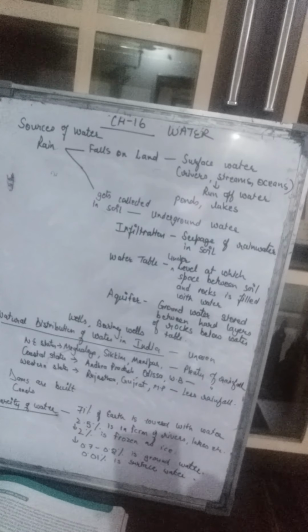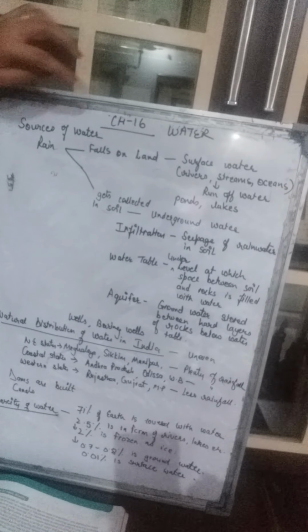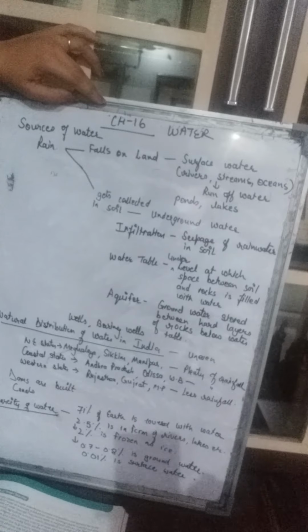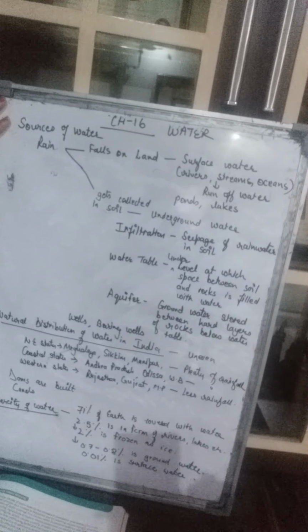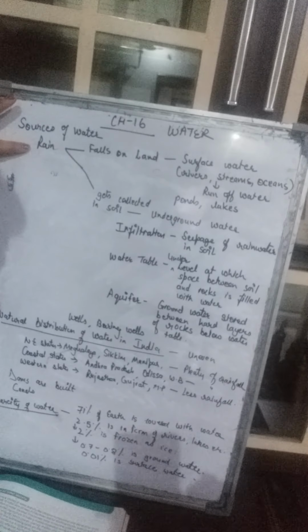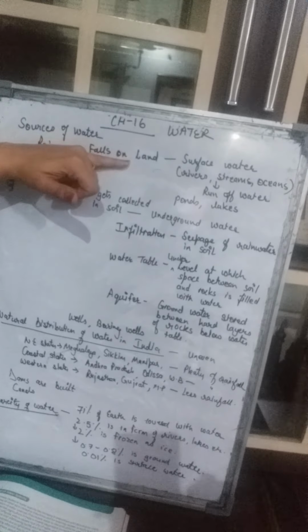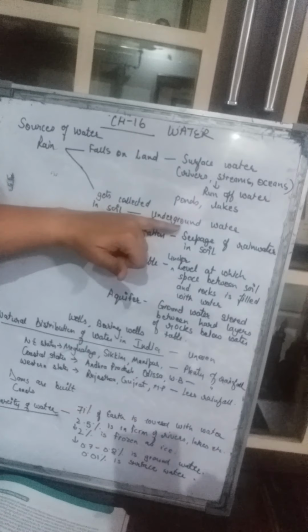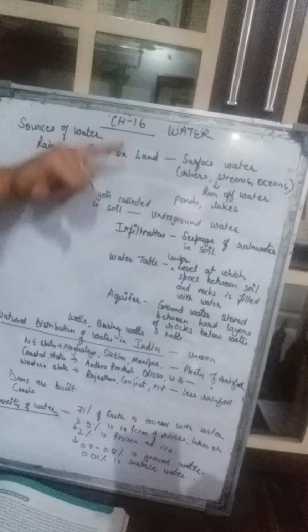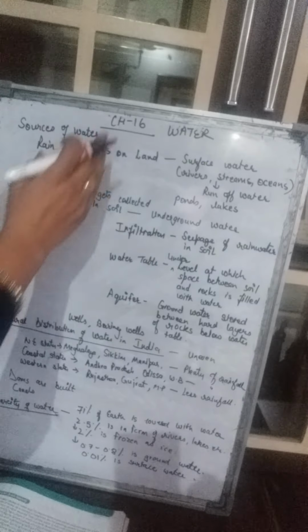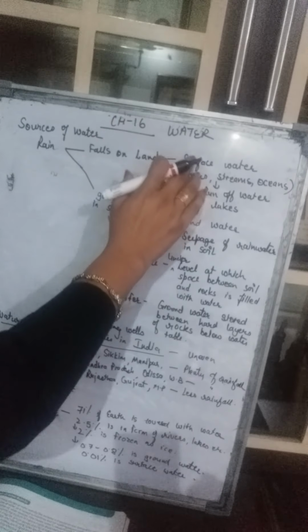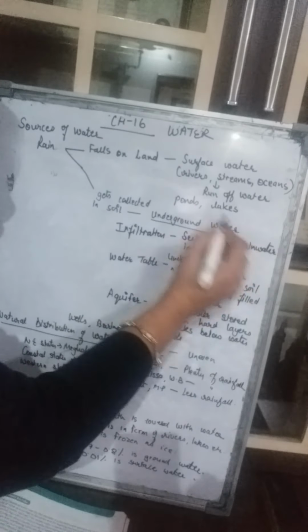Morning students, we are in continuation of our chapter number 16, water. And today we will study about the sources of water. You know that the main source of water is rain only. This rainwater either falls on land and becomes the surface water, or it gets penetrated inside the soil and is known as underground water. So we can divide this water into two broad categories, the surface water and the underground water.